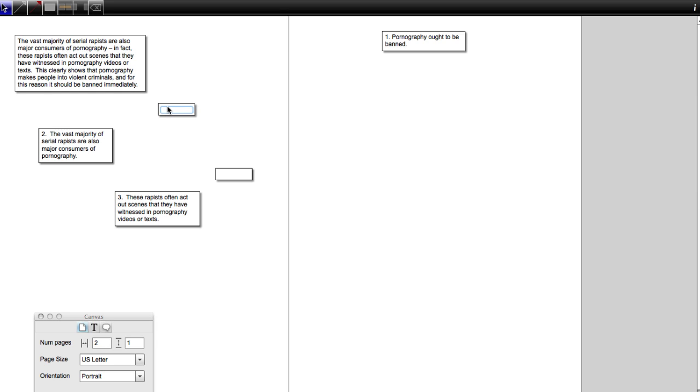In the next sentence, this clearly shows that pornography makes people into violent criminals. That's a single idea. And in fact, "this clearly shows" isn't the claim that I'm looking for. The claim is that pornography makes people into violent criminals. But the "this clearly shows" is a good hint that there's evidence working here, that these 2 claims, premises 2 and 3, are giving evidence for 4. So I'm going to put them over here.